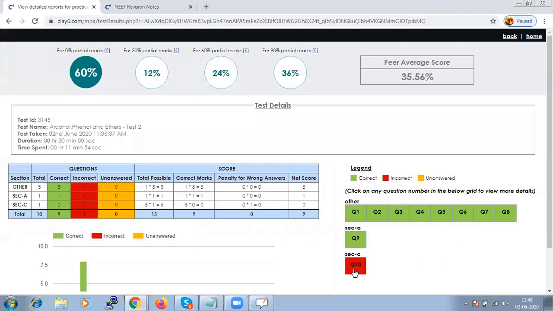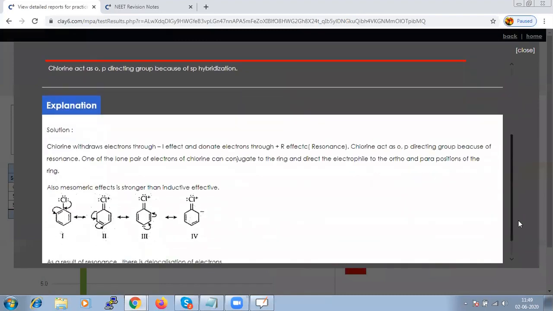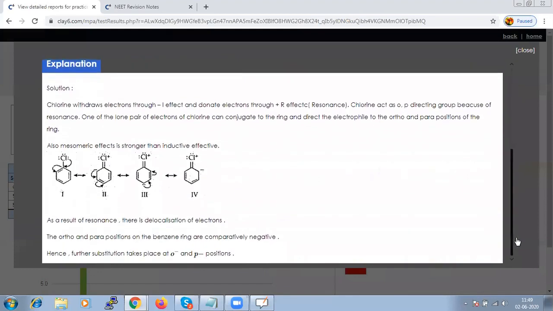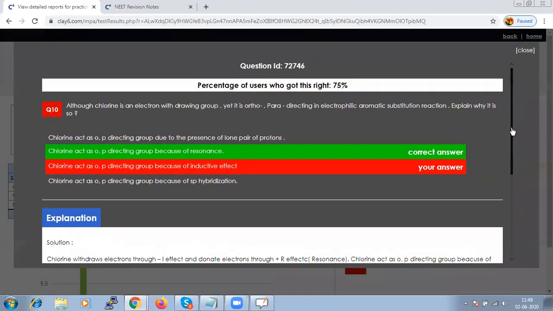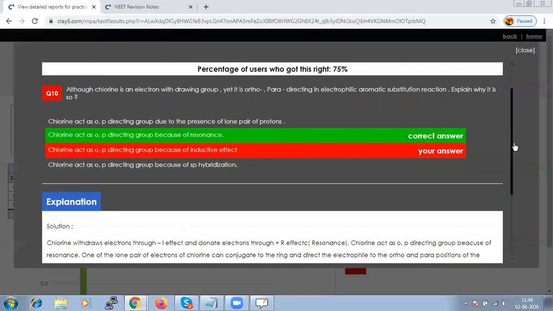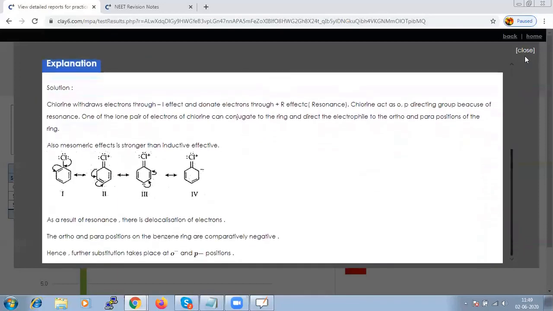Maybe one question we have gone wrong, but if you click on that question, it will give you the right answer with a correct explanation. It is better to analyze the questions wherever we have gone wrong.